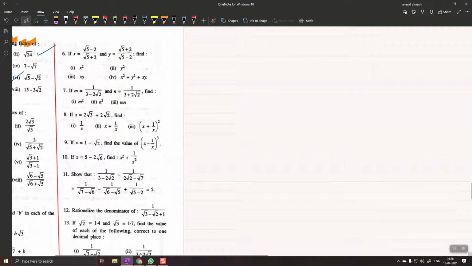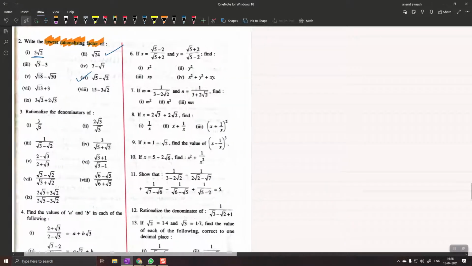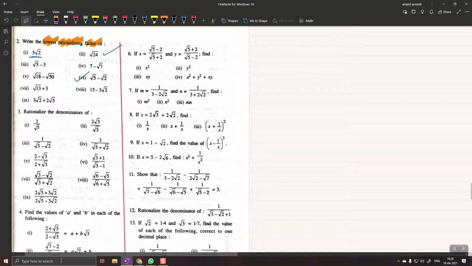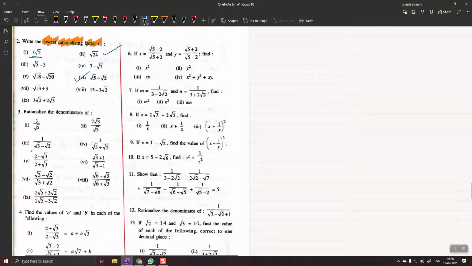Okay, great. Now let us do some real questions based on rationalizing the denominator. This one I showed in the video. So I'm going to give you a similar question, and Prajakta will be helping me. Prajakta, can you please help me with the sixth one? Root 3 plus 1 upon root 3 minus 1. How do I rationalize the denominator? Remember, I just want a rational number in the denominator. मुझे पूरे को रैशनलाइज नहीं करना है, ठीक है, सिर्फ डिनोमिनेटर को. तो क्या करूं मैं? फर्स्ट स्टेप क्या होगा?